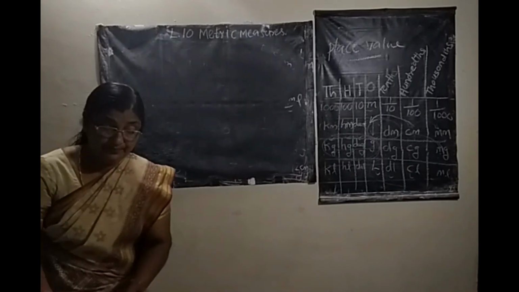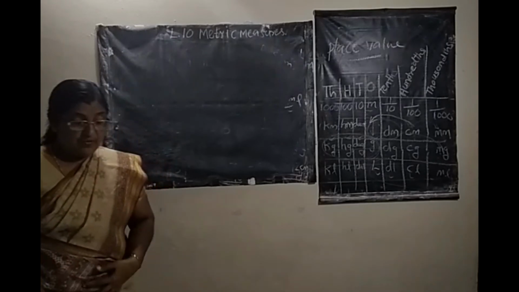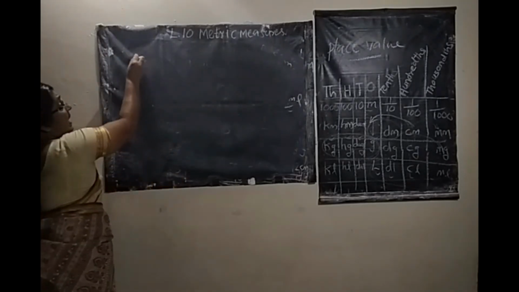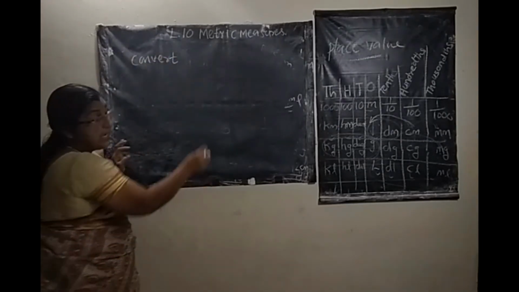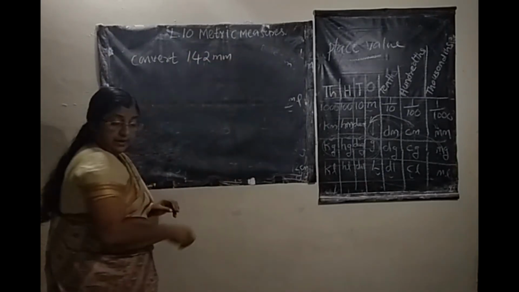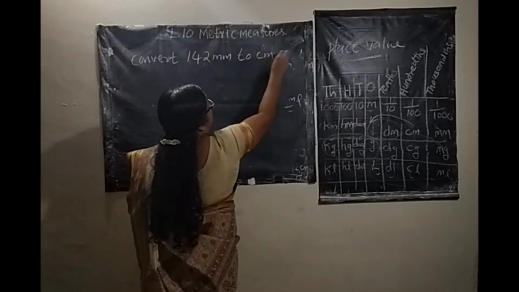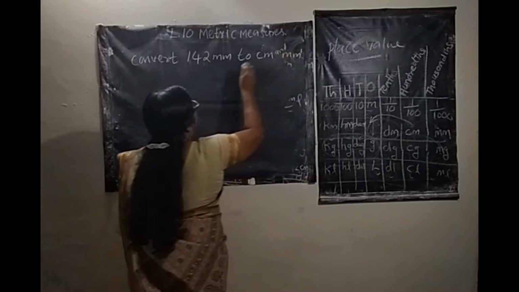Next one. Convert 142 millimeter to centimeter and millimeter.